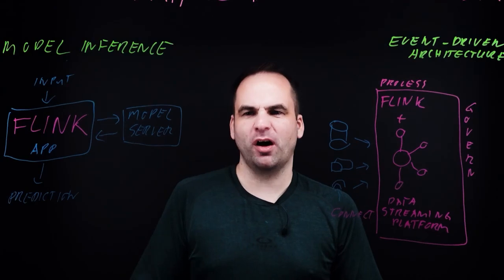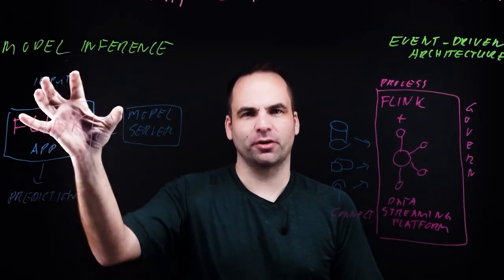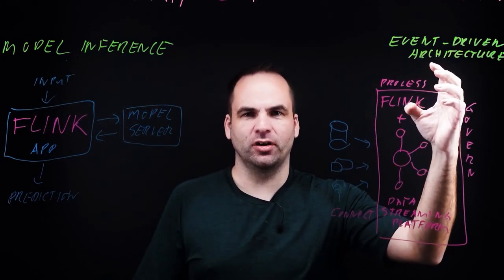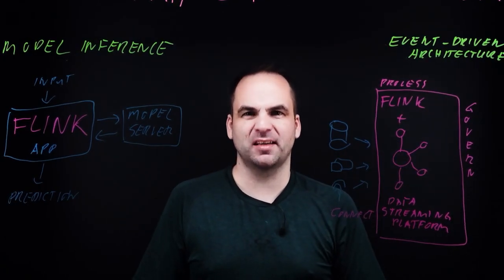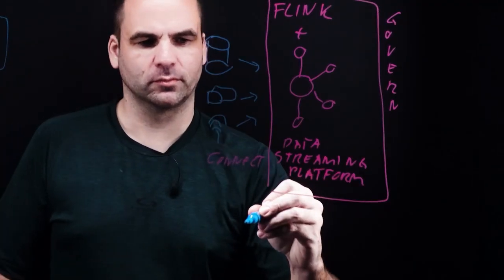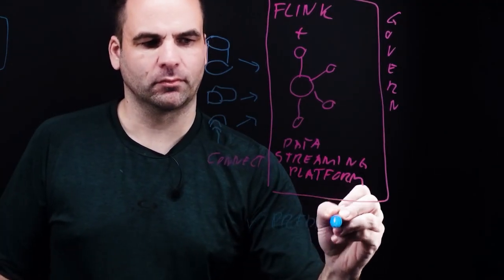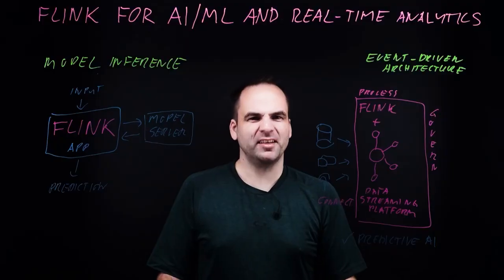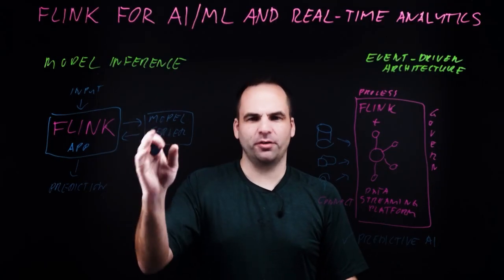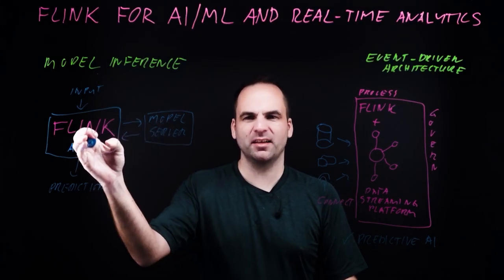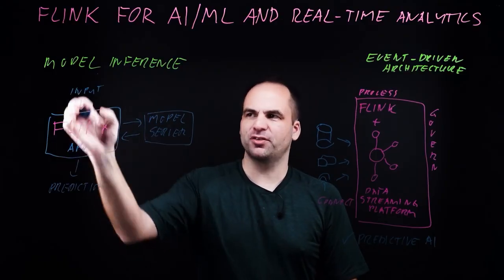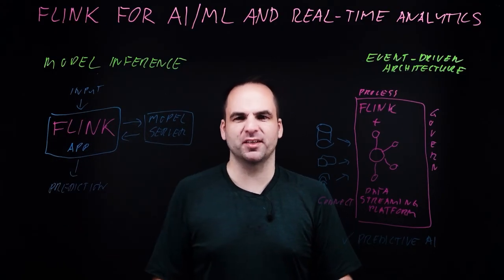Now with the understanding of both how model inference with real-time streaming works and how an event-driven architecture looks like with a data streaming platform, let's explore a few AI use cases and how data streaming helps. First, you can do predictive analytics and AI with data streaming. Predictive AI means you do real-time model inference for use cases like fraud prevention, predictive maintenance, or customer recommendations. This is where you often have trained your own custom model based on your business data and apply the model inference to do the right outputs and predictions within your business process.